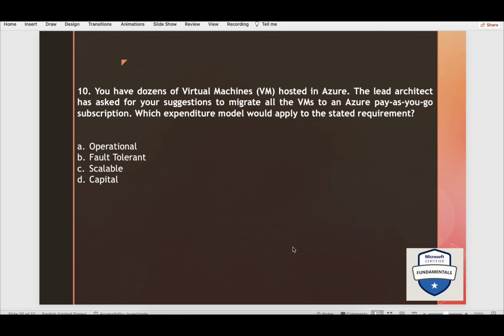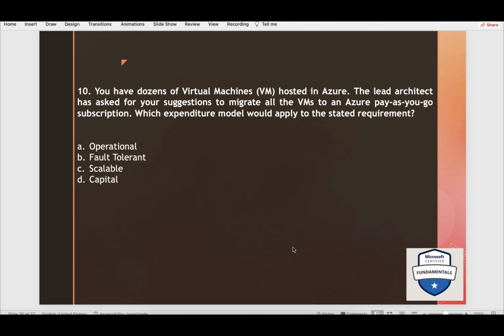You have dozens of virtual machines hosted in Azure. The lead architect has asked you for your suggestions to migrate all the VMs to an Azure pay as you go subscription. Which expenditure model would apply to the stated requirement: operational, fault tolerant, scalable, and capital? Fault tolerant and scalable are wrong answers because such payment models don't exist.